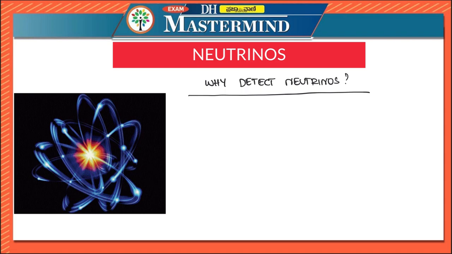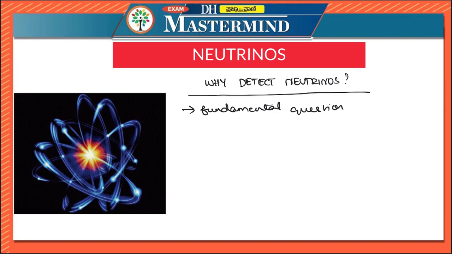Now, let us look at the importance of neutrinos. Why should we detect neutrinos? What are their features? Neutrinos hold the key to several important and fundamental questions in the universe, ranging from the origin of the universe to energy production in stars.